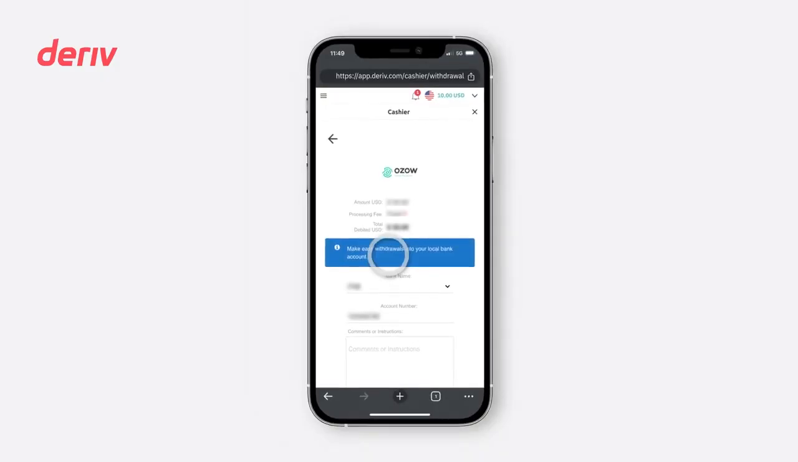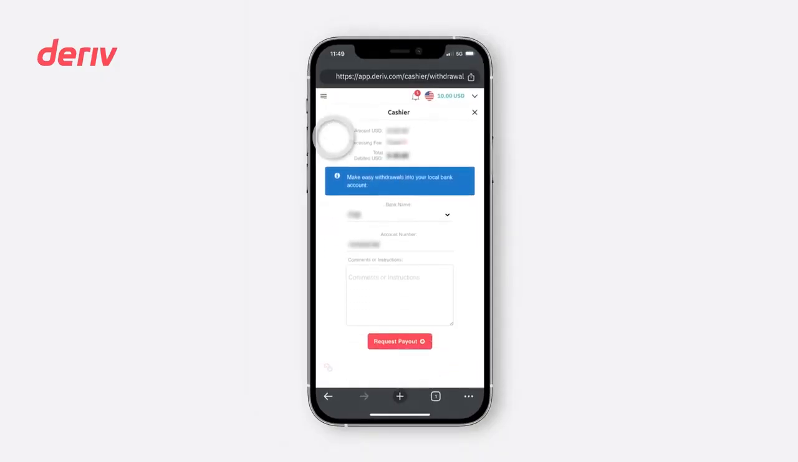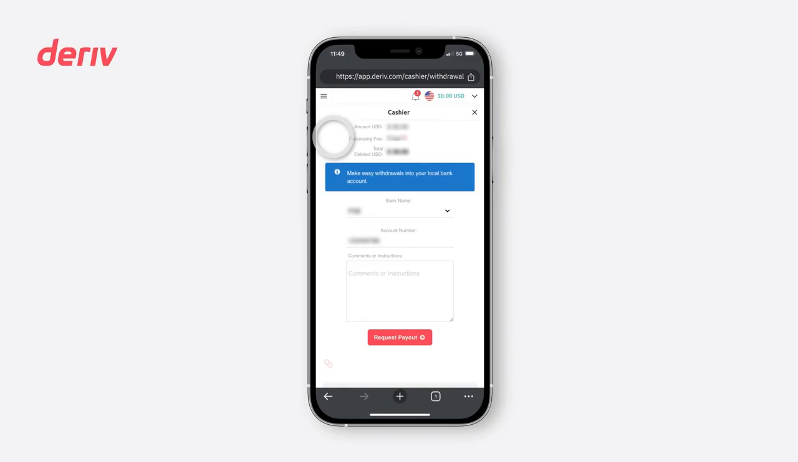Enter your Ozow account details. Click Back if you need to make any changes. Review the details, and if you are satisfied, click here to continue. Insert comments or instructions and click Request Payout.